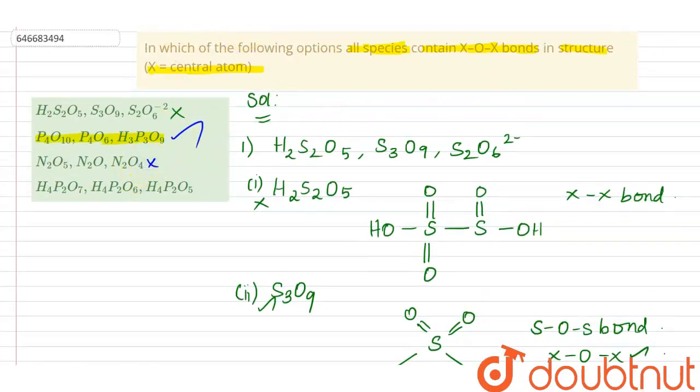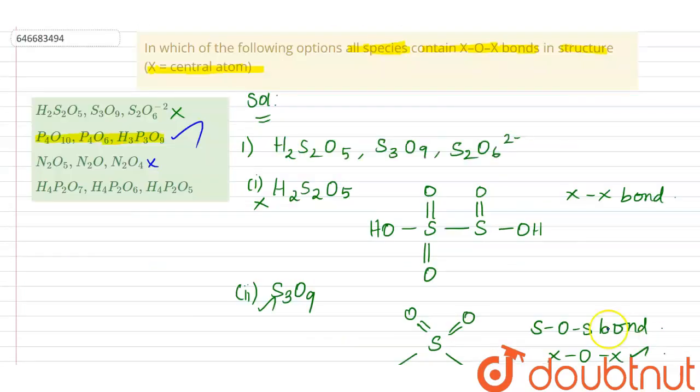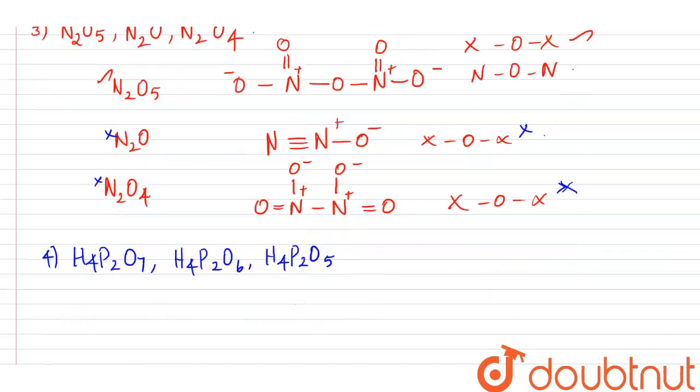The fourth option is H4P2O7, H4P2O6 and H4P2O5. Let me draw the structures of the fourth option series. First of all, let us look at H4P2O7.